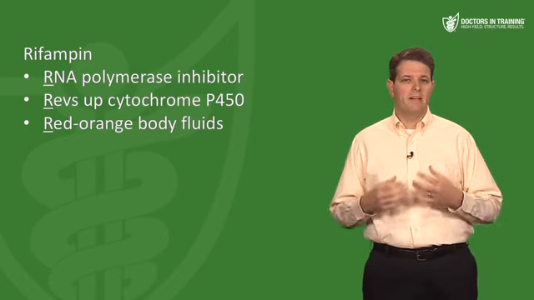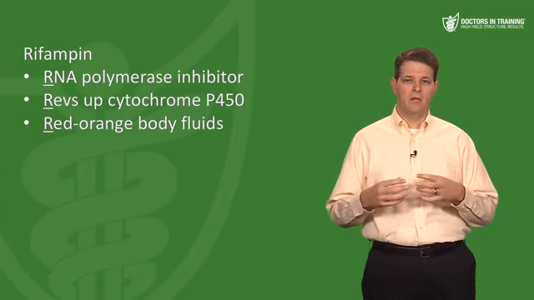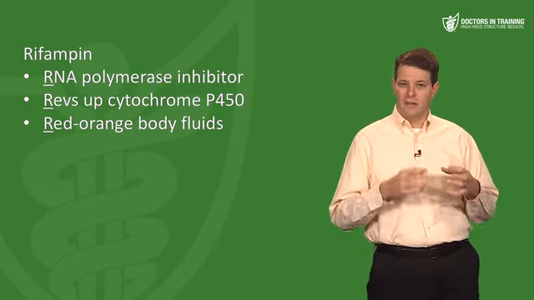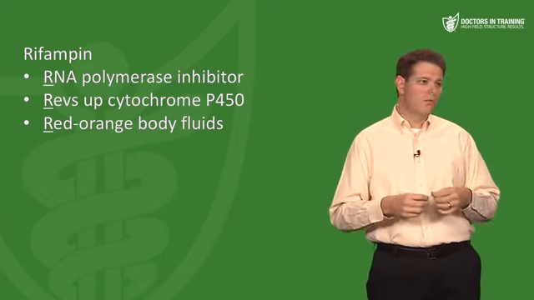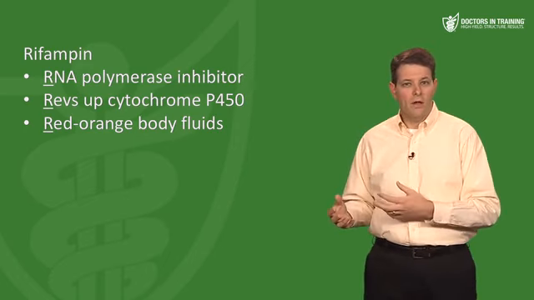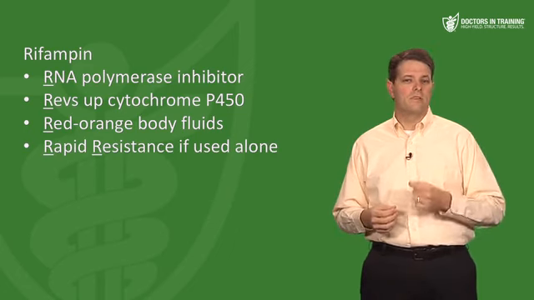So one way you might be tested on this is a patient who has some indication for taking rifampin, and then they come in complaining of red tears or red urine, or they may say they have blood in their urine, but the dipstick is negative for blood and there are no red cells in the urine. And then the question is going to ask you what drug might cause this. Think about rifampin. Then the last R is for rapid resistance.